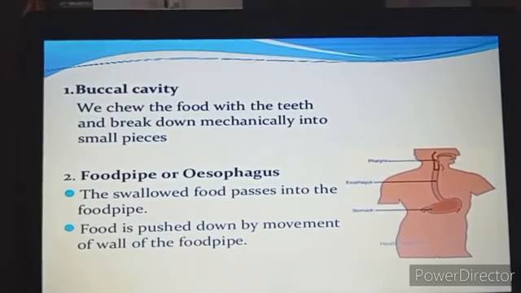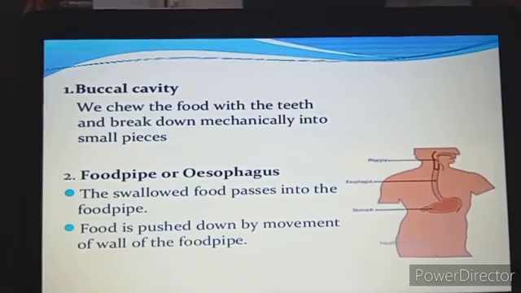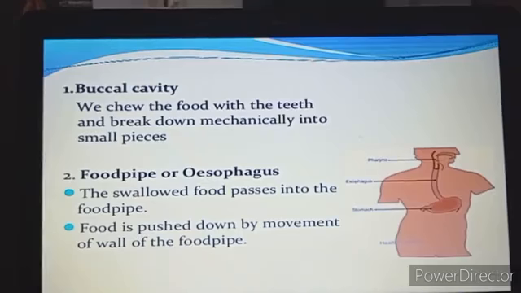But let me make one thing very clear: when the food is passing through the food pipe, it is passing due to contraction of the muscles present in the esophagus. In this wave-like motion, no digestion takes place in this part of the body. So there is no digestion in the esophagus. In the buccal cavity, digestion begins, but the esophagus is only acting as a passage.